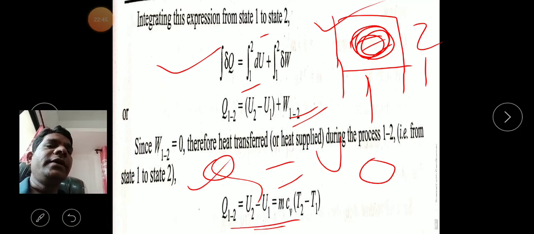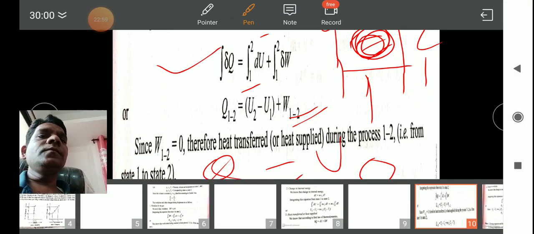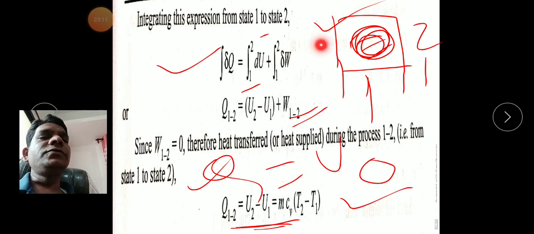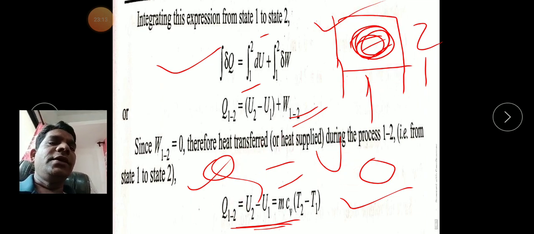So both equations are the same: Q12 is equal to the change in internal energy, mCv (T2 minus T1). So we get this formula for heat transfer. Heat transfer from the system to the surroundings, or whenever we supply heat from the surroundings to the system, also uses the same equation. Okay.